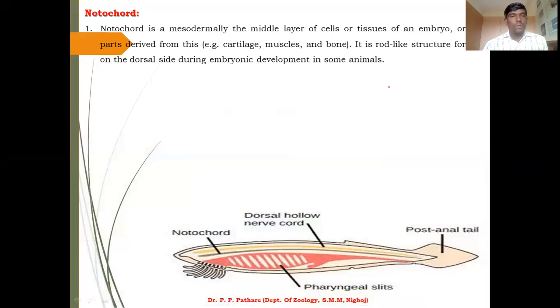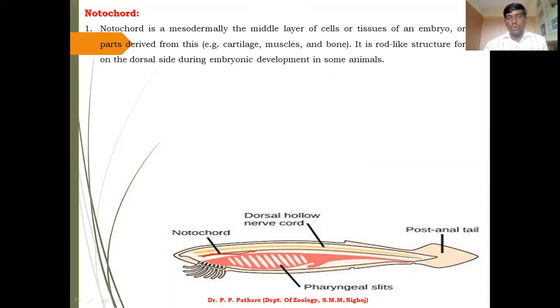Notochord. Notochord is mesodermally the middle layer of cell or tissue of the embryo. You can just look at this diagram, and you will easily understand what the notochord is. This one is the notochord.